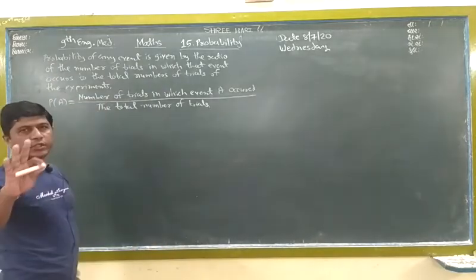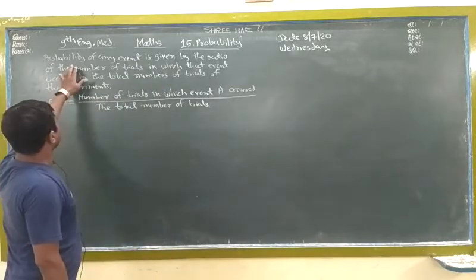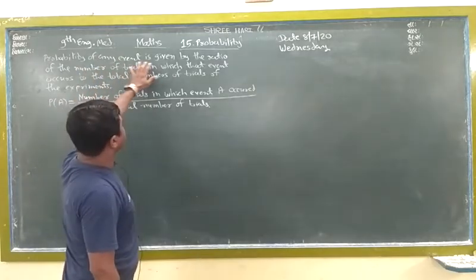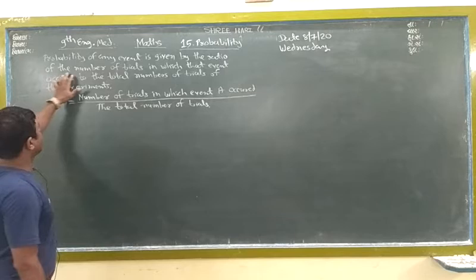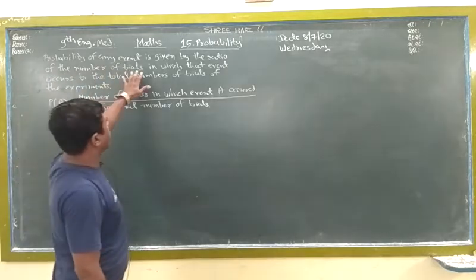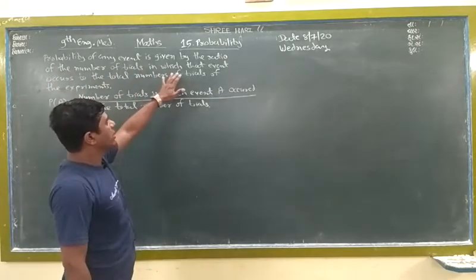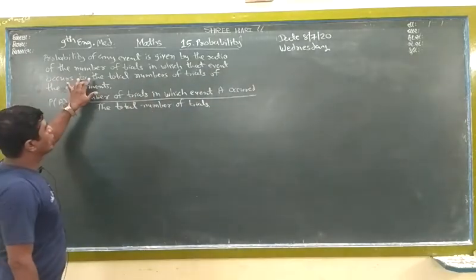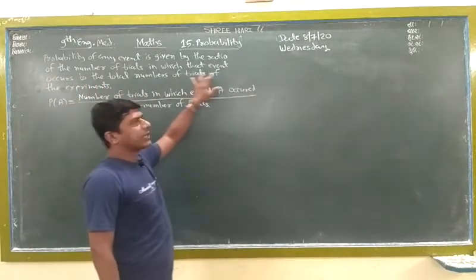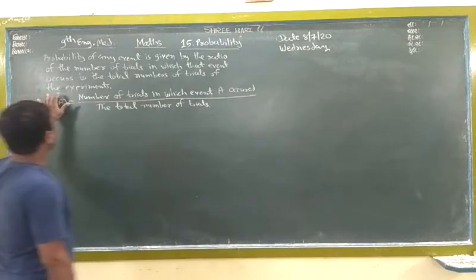Probability, first we know the definition. Probability of any event is given by the ratio of the number of trials in which that event occurs to the total number of trials of the experiment.